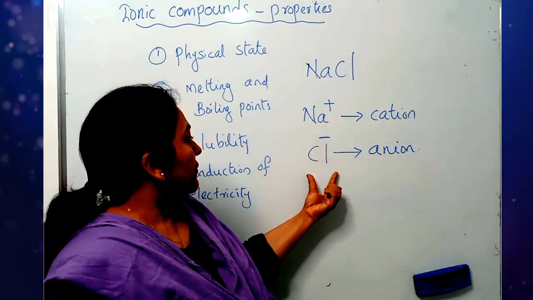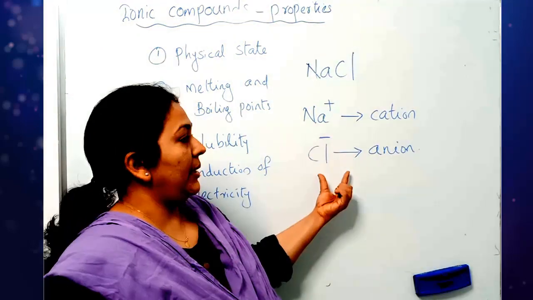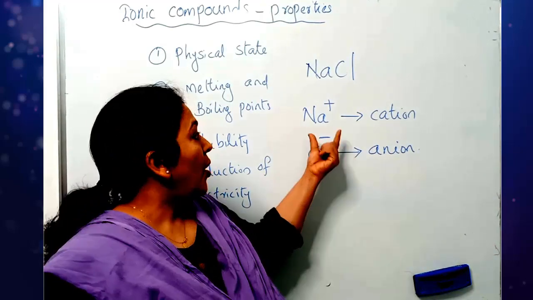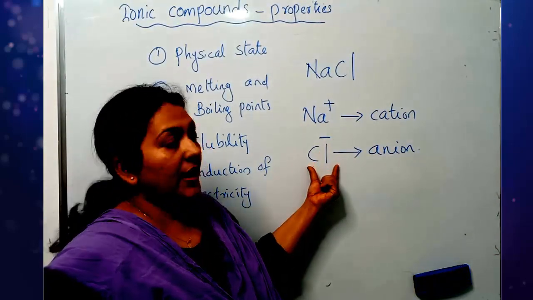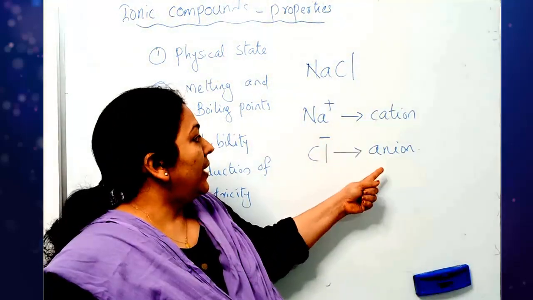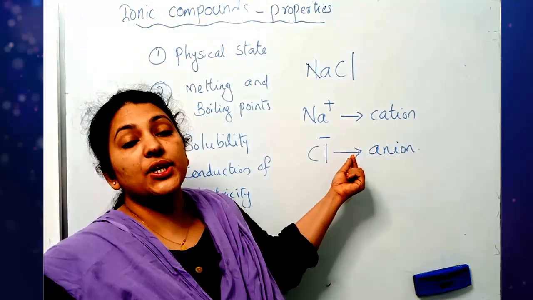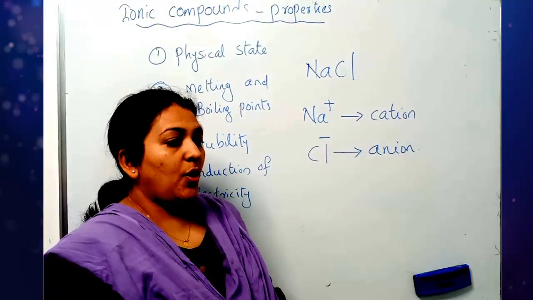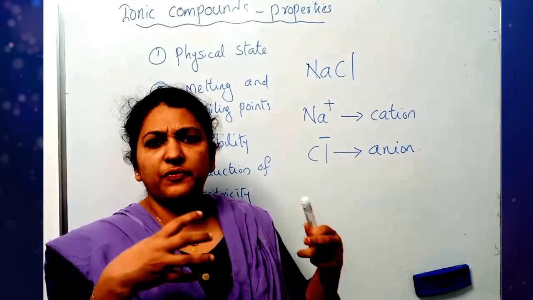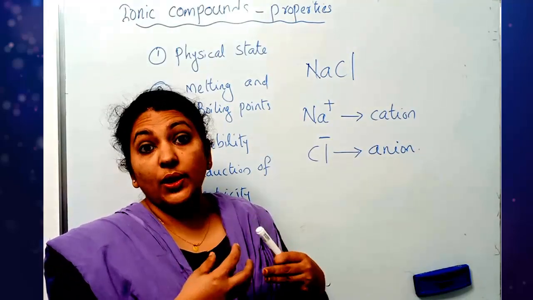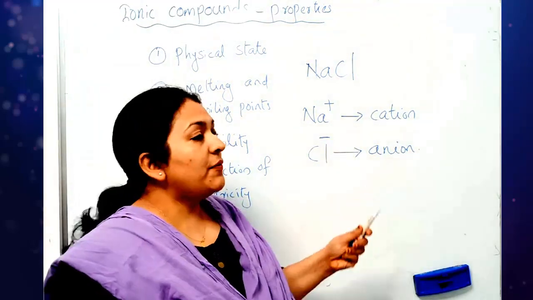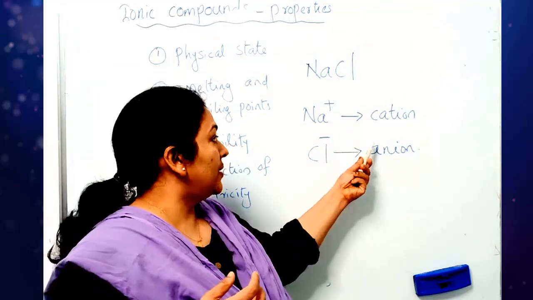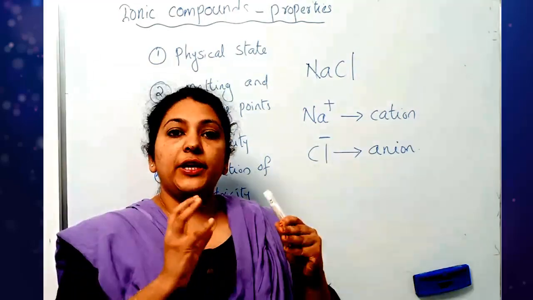Due to the force of attraction between them, we know that cations and anions are oppositely charged ions, and opposite charges attract each other very strongly. So the force of attraction between the cation and anion will be very strong.